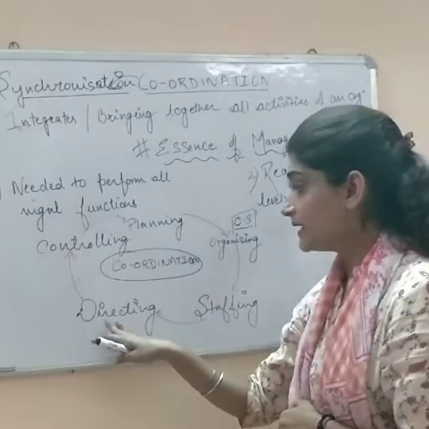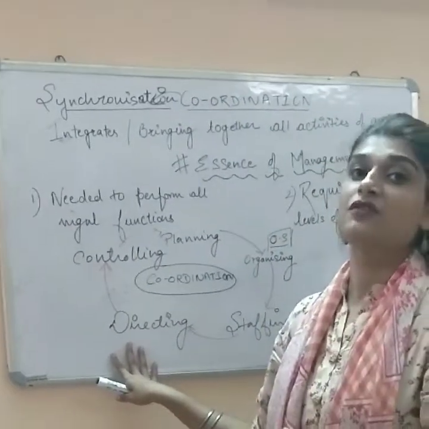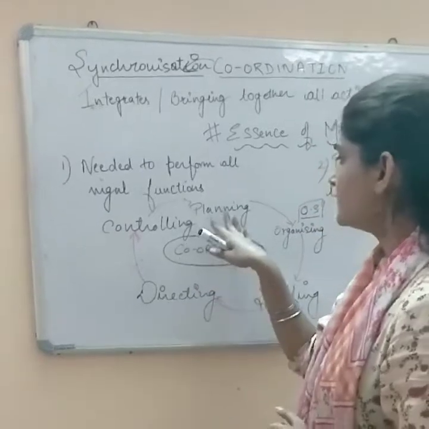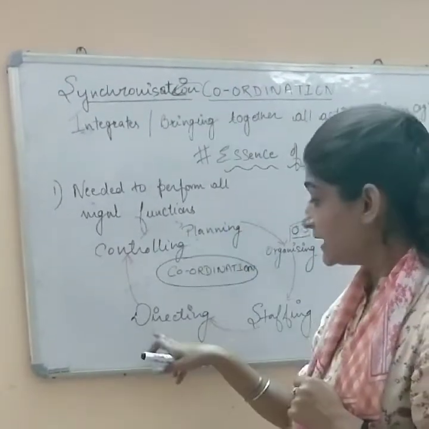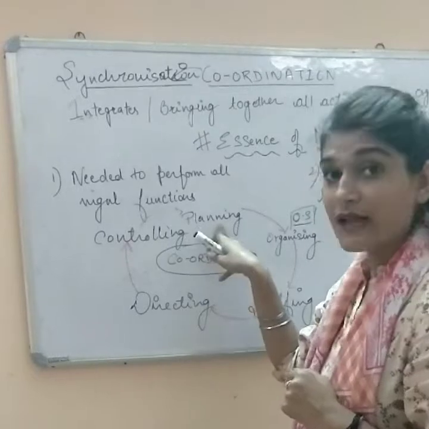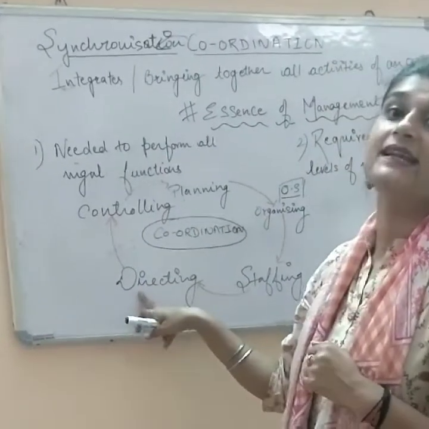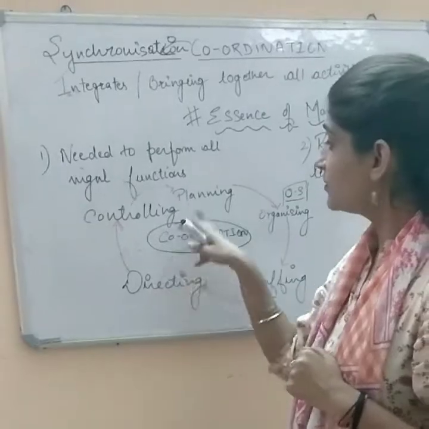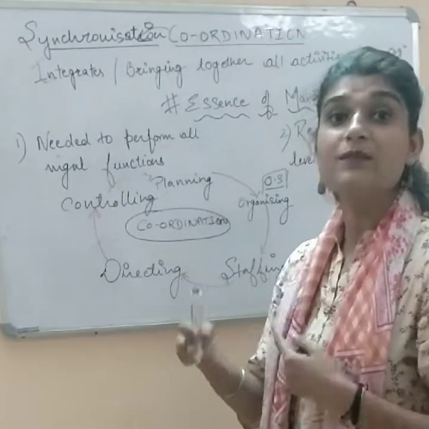Now the fourth one, directing. Directing is also known as the executive function of management, because plans are laid at the planning stage, and those plans, policies and objectives are executed in the directing function, right? Hence coordination plays a role over here for executing the policies.